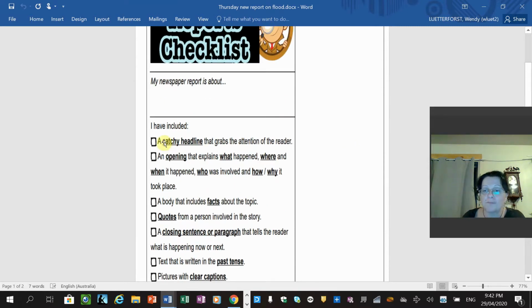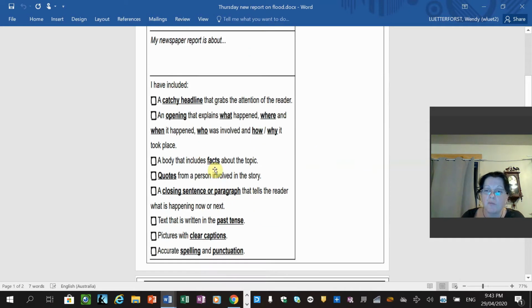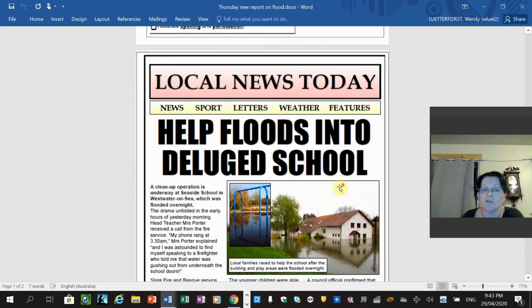Now, of course, if you don't have this printed out, if you could just write in your book the date and that we're doing newspaper reports, and then just put in there a catchy headline, then write the headline. An opening that explains what, and list what, where, when, who, how and why downwards, and write that in very quickly. Get a couple of facts for me, put that in. So you write quotes, put the quote in. I think you get the general idea of what you need to do.